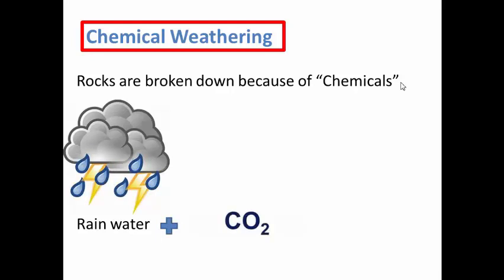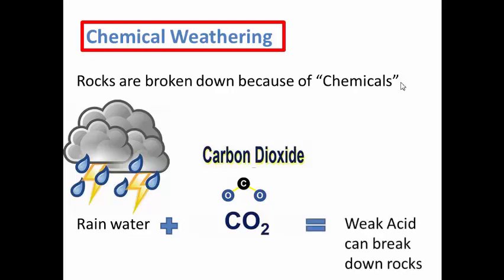If rainwater reacts with CO2, which is carbon dioxide, that we mentioned before, especially in plants, carbon dioxide gas, when they react together, they will make a chemical reaction and form a weak acid. This weak acid can break down rocks.